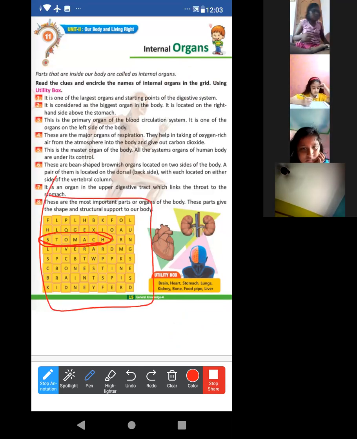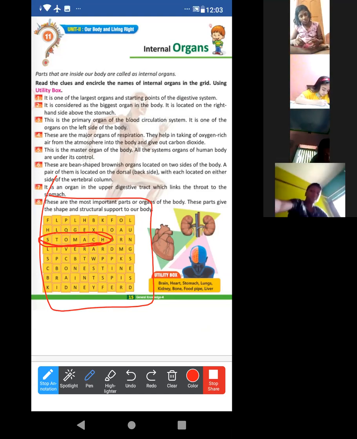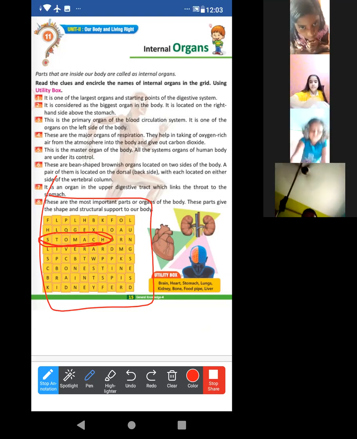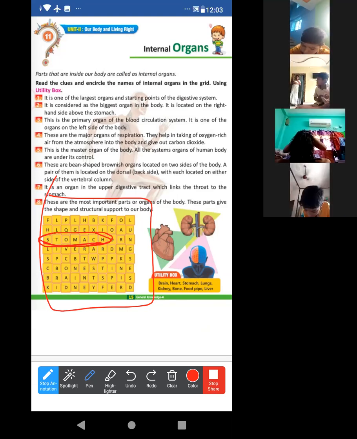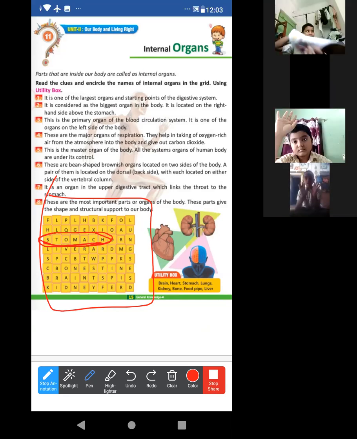If yes, then just show me your hands in front of the camera, not that hand raise sticker. Show me your hands in front of the camera if you understood how to do it and what to do. Okay, good. Now just look at this.